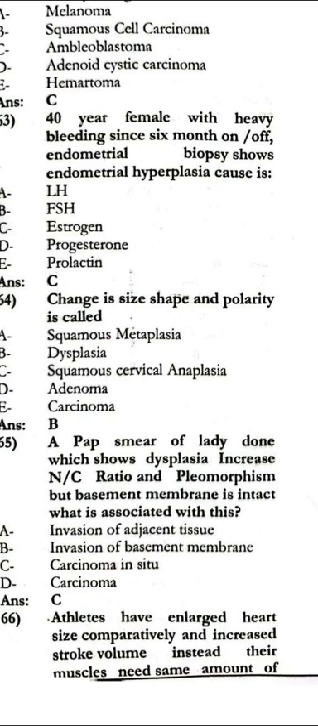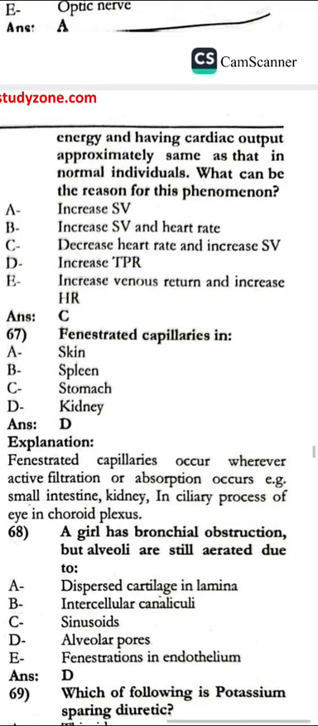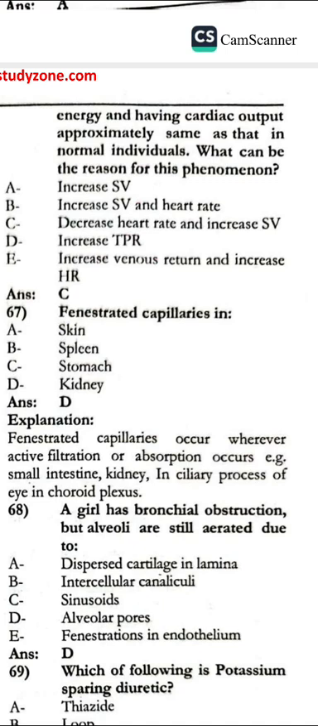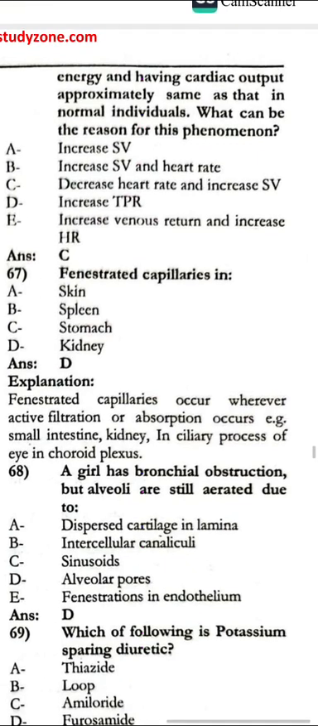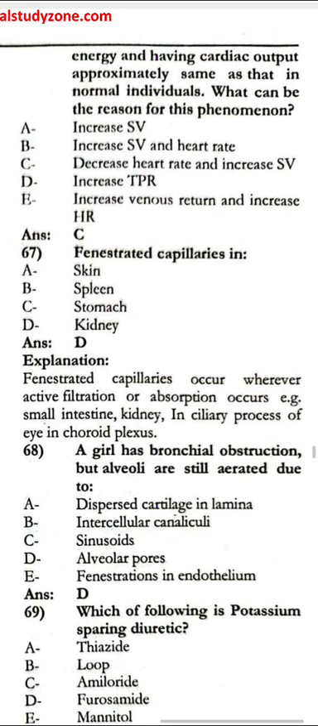Athletes have an enlarged heart size comparatively and increased stroke volume, though their muscles need the same amount of energy and they have cardiac output approximately the same as that in normal individuals. What can be the reason for this phenomenon? That is decreased heart rate and increased SV. The fenestrated capillaries in the kidney.